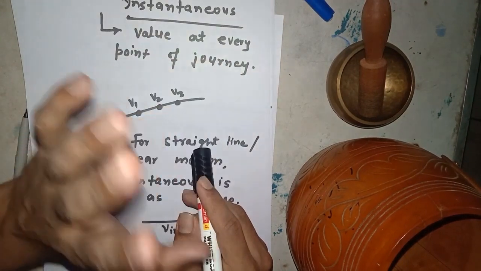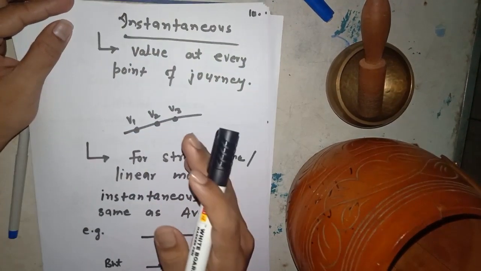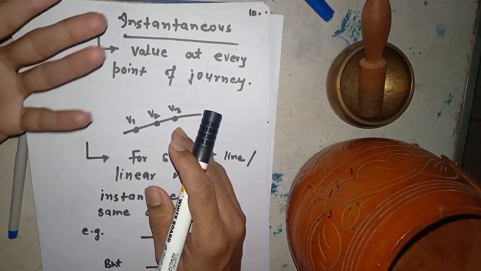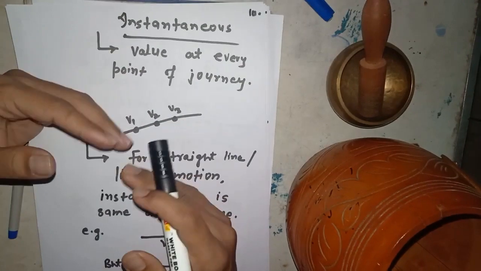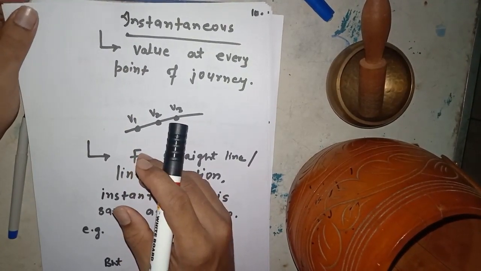That gives the idea of the instantaneous value of that physical quantity. That is instantaneous velocity, instantaneous speed, instantaneous acceleration, etc.